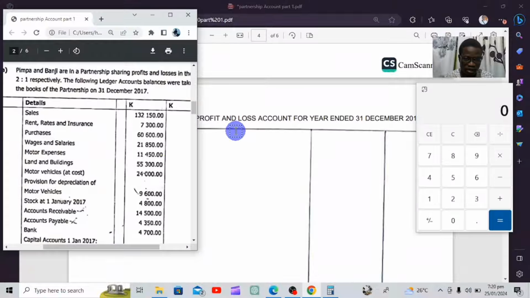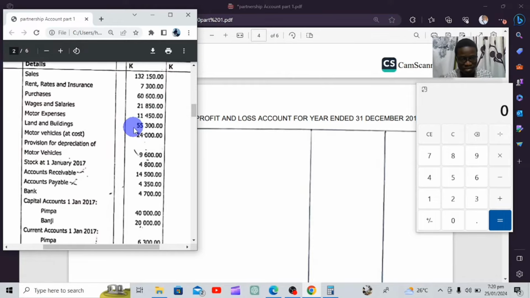So what do we start with when we are preparing our trading profit and loss account? We first start with our sales. Our sales was 132,115. Is there any sales returns? If there's no sales returns, we take it directly to the last column.